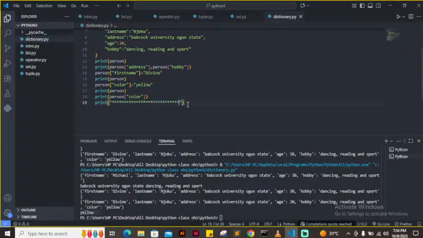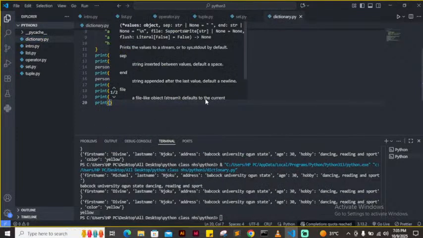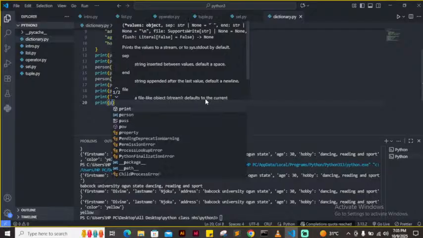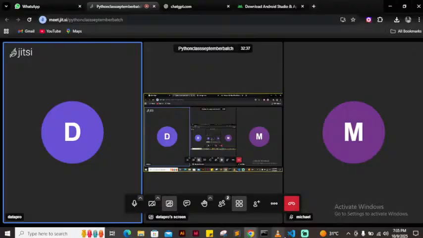Let's say remove item. Let's say I want to remove something, like, let's say I want to remove age. I'll just come here and say print, person. Then I'll pass it what I want to remove.